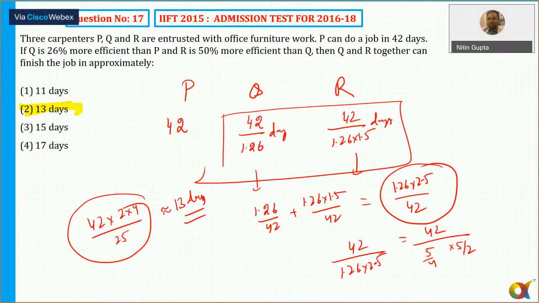Can we move to the next question now? However, if you had started solving at every step, like trying the value of 42 upon 1.26, the calculation could have become lengthy. So I have not done all these things, and I have done the calculations only at the last.